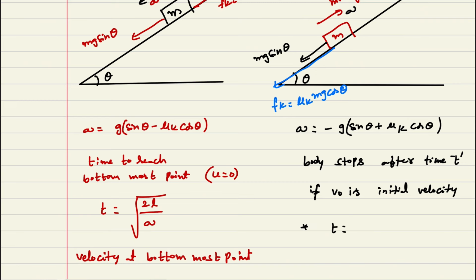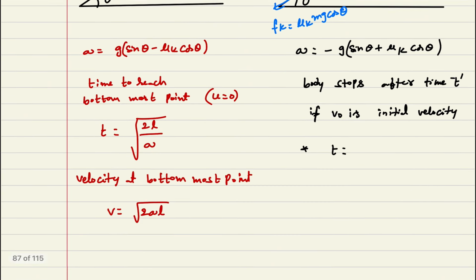now we can write the time t is equal to v naught divided by the acceleration. So we can write v naught divided by g into sin theta plus mu k cos theta.